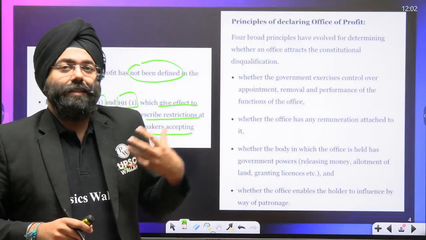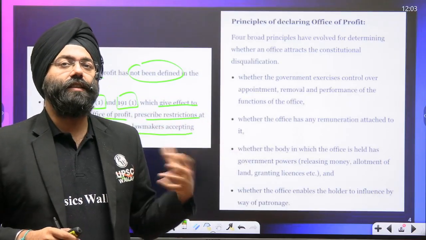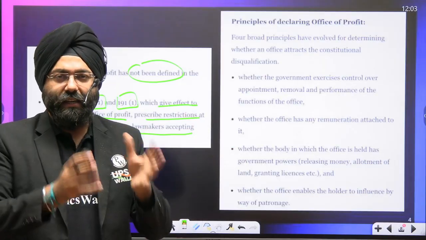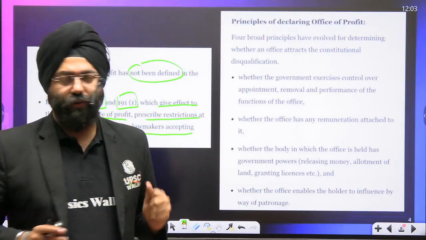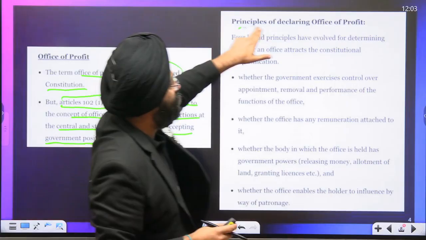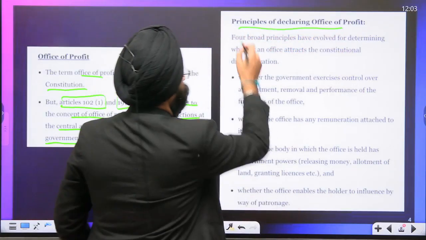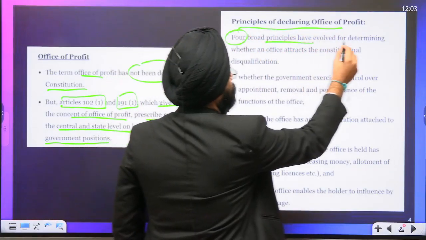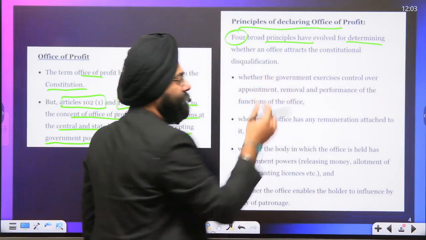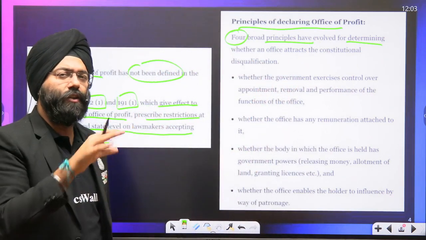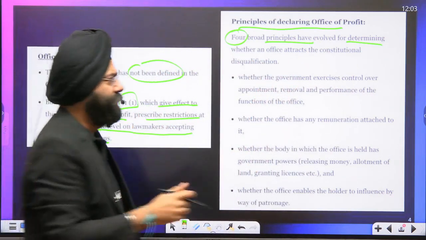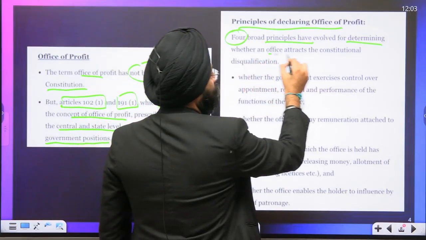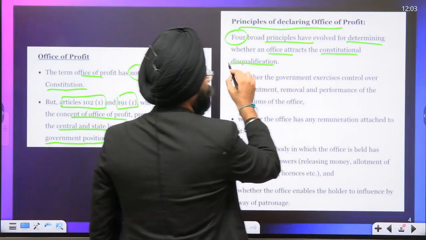So what is office of profit when we are dealing with it? There are certain principles based on which we analyze that the person might be holding an office of profit. See, principles of declaring office of profit. Four broad principles evolved for determining. See, evolved, that means over time it evolved that these can be an office of profit because the constitution does not define it. Evolved while determining whether an office attracts the constitutional disqualification.